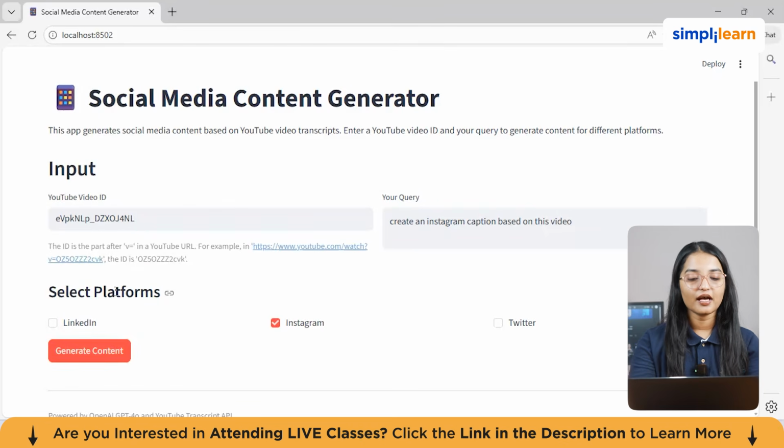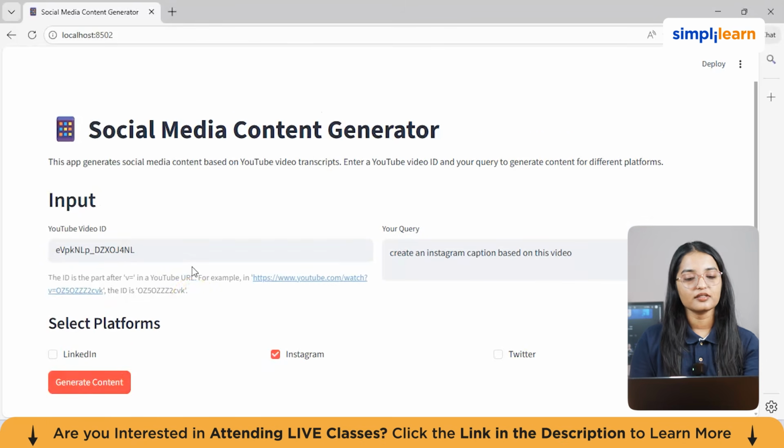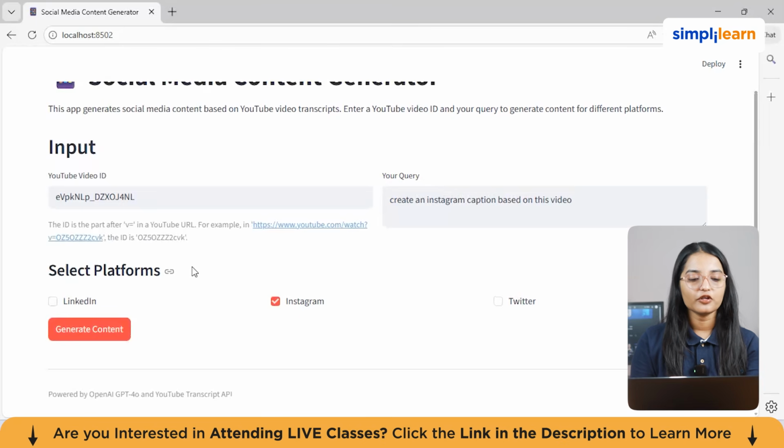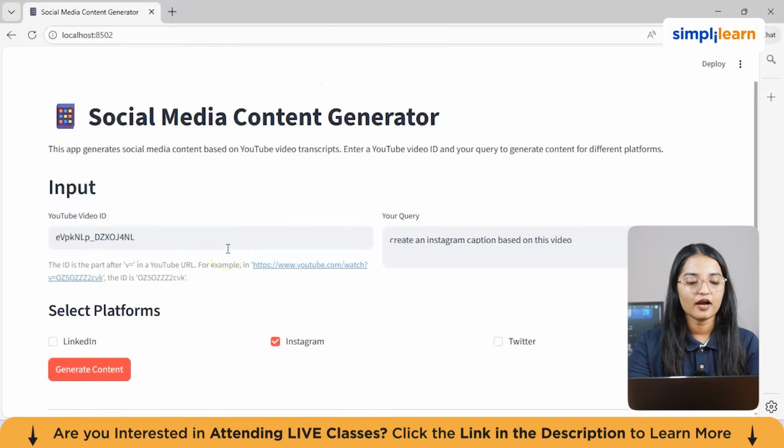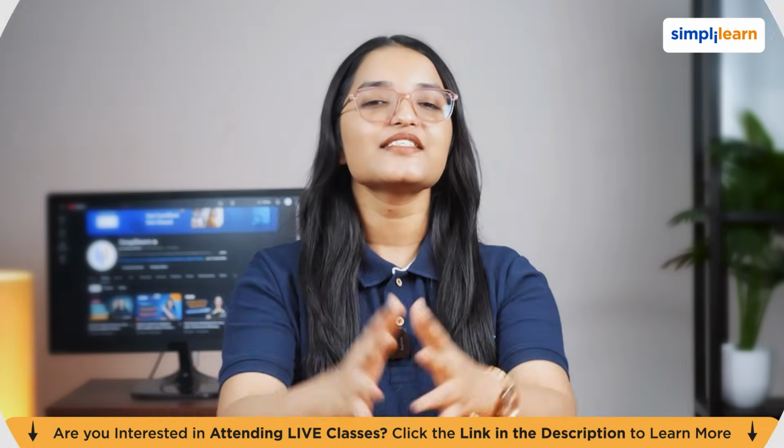One more important thing, that since we are extracting the YouTube video transcript, the number of tokens with the Gemini API key we'll use would be a large number of tokens. So make sure you have the paid version of your API key, or else it will show some error. If you're using a paid API like OpenAI, then it will be able to extract all of those tokens, because when you do it for YouTube, the number of tokens is really large. So make sure you're using the paid one. If not, you can just try out with some smaller videos, like 1 minute or less than 5 minutes. And that's it for this project.